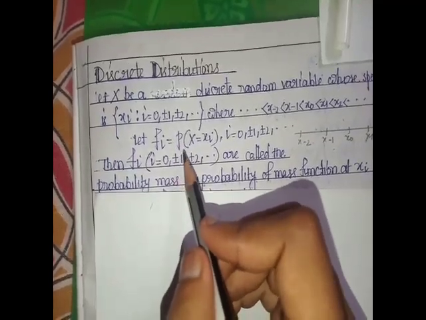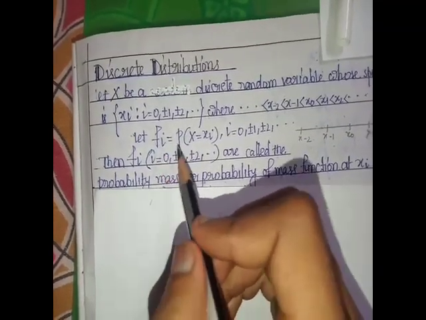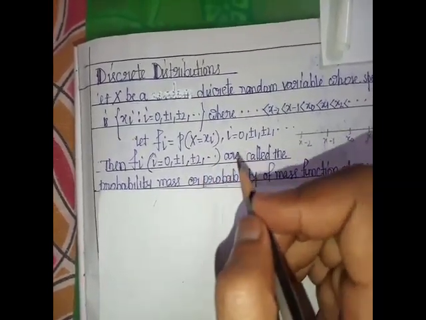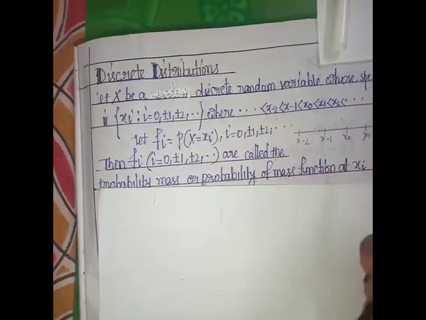Let small f_i equal the probability that capital X equals x_i, where i is 0, ±1, ±2, and so on.